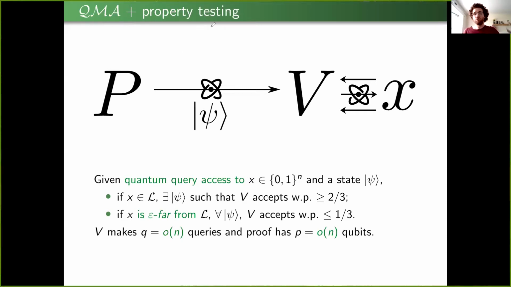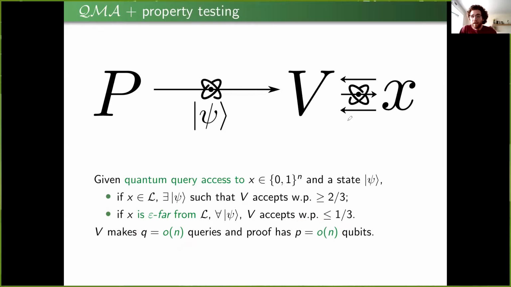So now I'd like to show you what it looks like to have QMA in the property testing setting. The main thing that changes in this picture is that now the verifier, instead of having explicit access to its input string, has query access to it. And we say that a protocol is efficient if both the number of queries that it makes to this string and the length of the proof that it receives from the prover are sublinear.